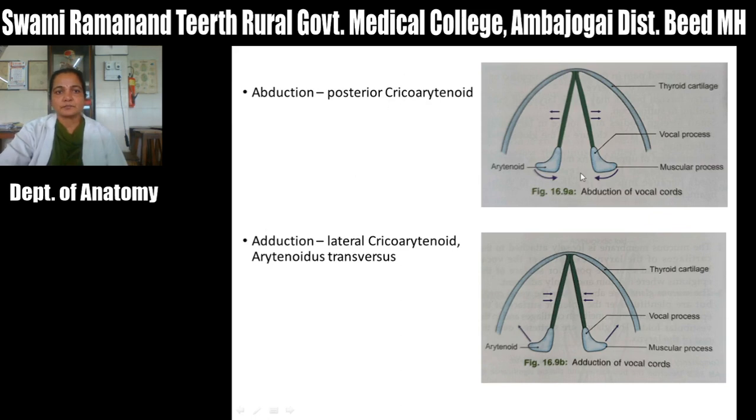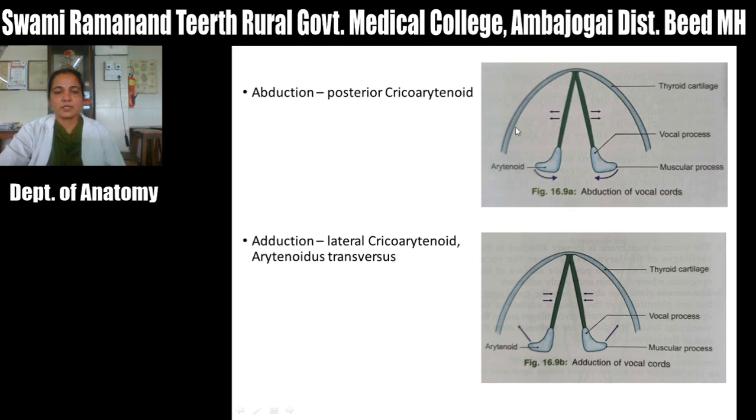Now, abduction of the vocal cord: the muscular process will move medially. This is the contraction of the posterior cricoarytenoid. It moves the muscular process medially, so it will move the vocal process laterally, and that causes the abduction.